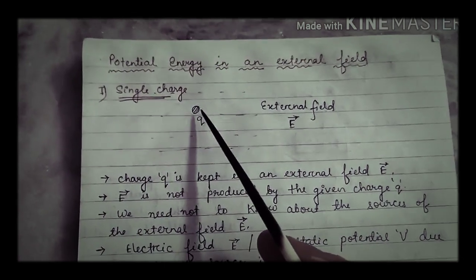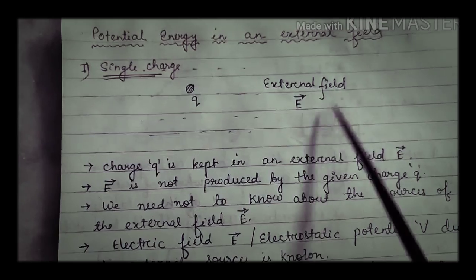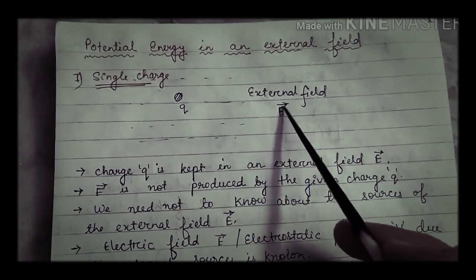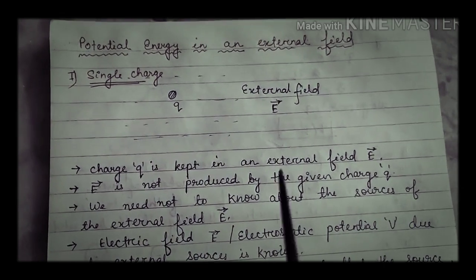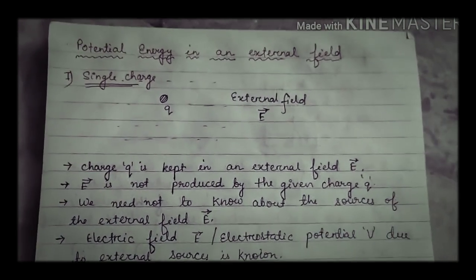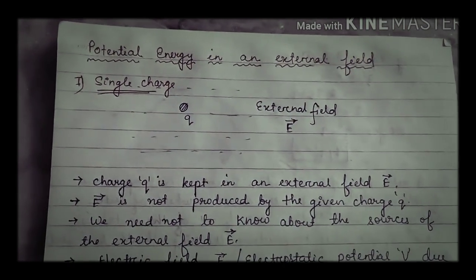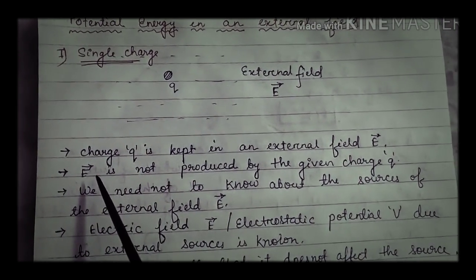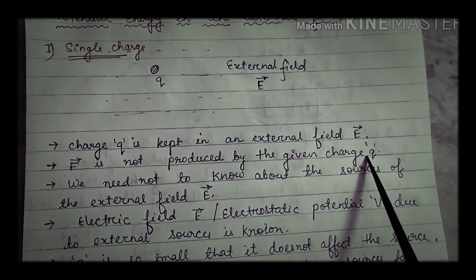Now see, we have taken a charge q which is present in an external field. I will use E as the external field. That means the charge is already present in an external field E. Let us know more about the external field. Charge q is kept in an external field E. Now what is the external field? The external field is not produced by the given charge.